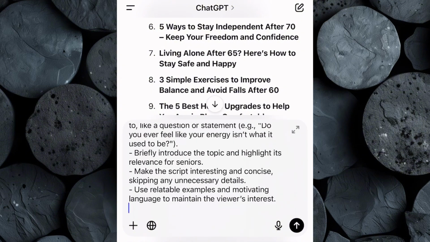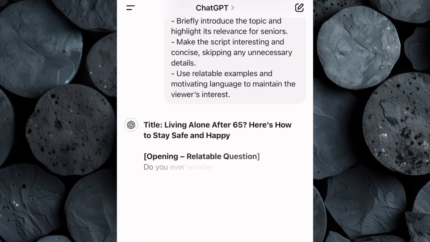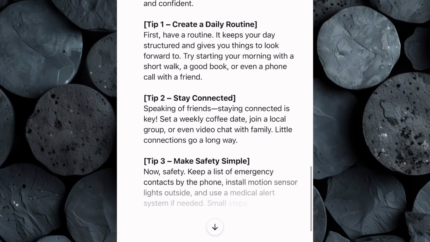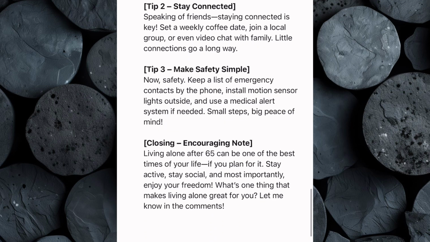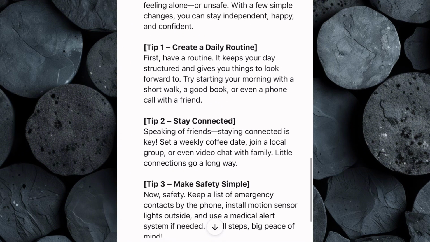Here's where you can personalize it to fit your needs. If you want a longer script that gives more detailed information, simply adjust the number of minutes at the top of the prompt. This ensures your script matches the length of the video you're aiming for. Also, don't forget to input the number of the topic you selected earlier, so ChatGPT knows exactly what theme to focus on. Once that's done, hit enter and watch as ChatGPT generates a well-structured, audience-focused script tailored to your chosen topic. The script will be optimized to keep viewers engaged, offering practical tips and valuable insights that resonate with seniors.